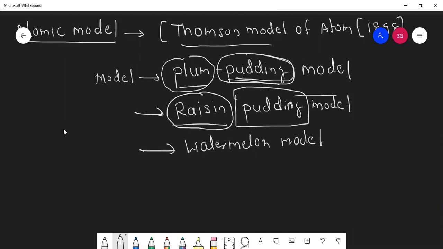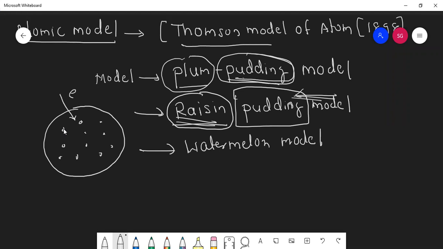Now suppose this is a pudding, and in this are raisins, this kismis. So this scientist said that these raisins are electrons, and the remaining part is positive charge.